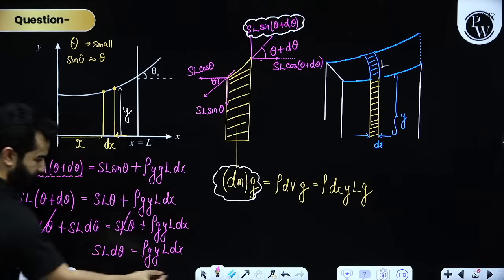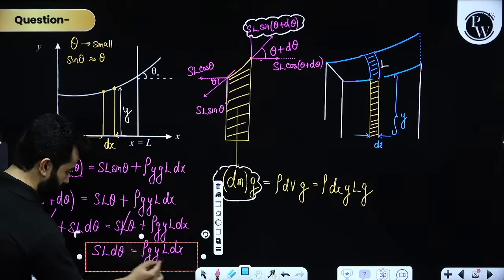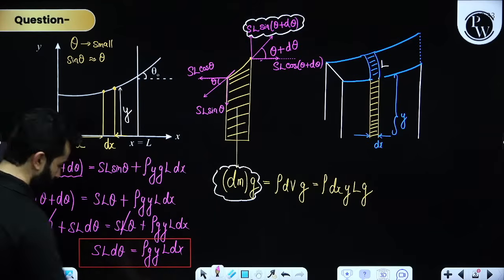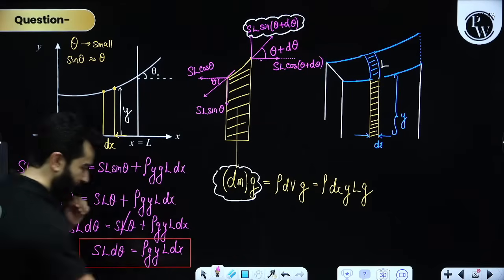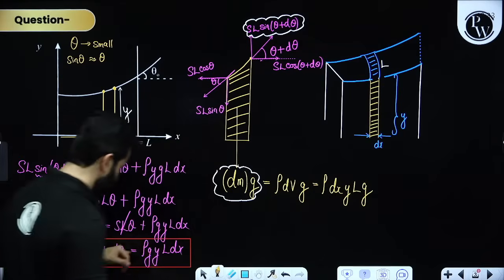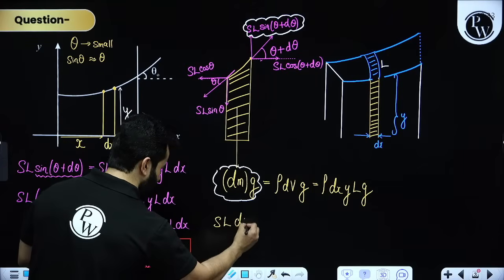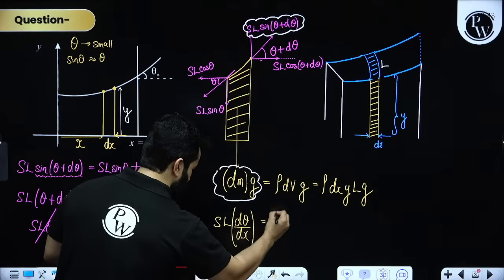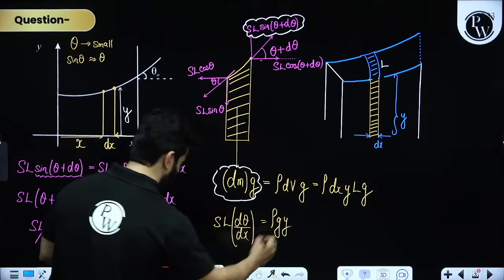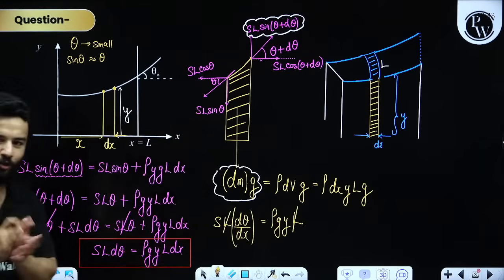Now please understand, let's look at the final equation over here. My dear friends, what do you mean by d theta? Okay, hold on. Let's do one more thing. Instead of this equation, let's write it as SL d theta by dx is equal to rho g y, and we have got one more L, so I can also cancel out L.